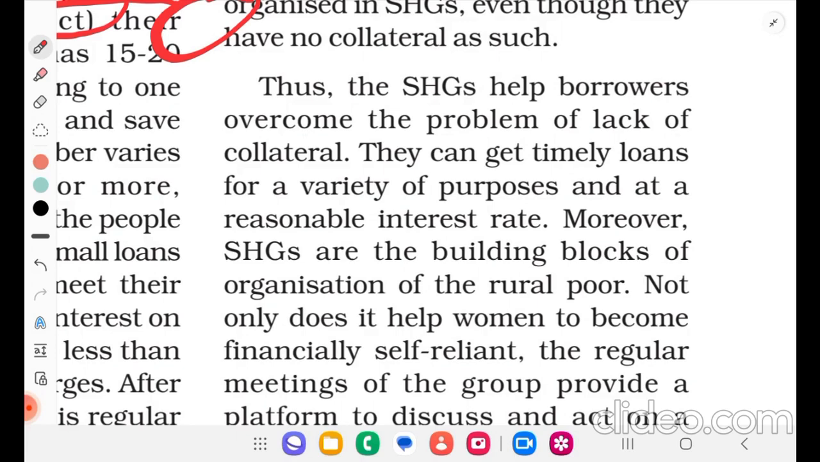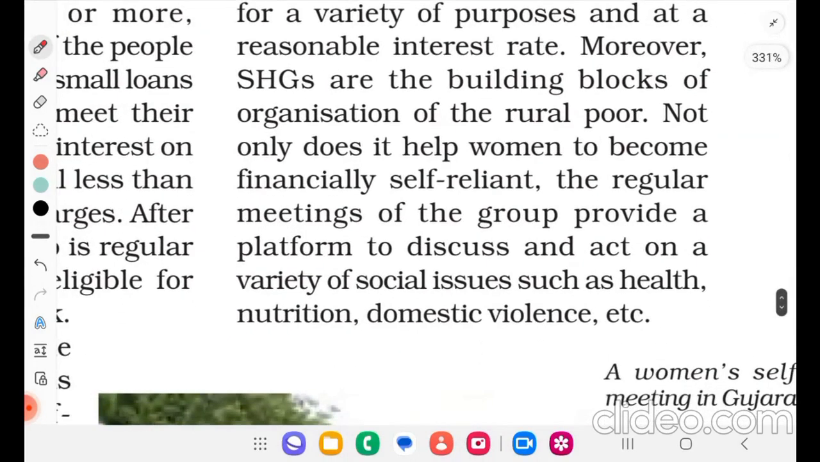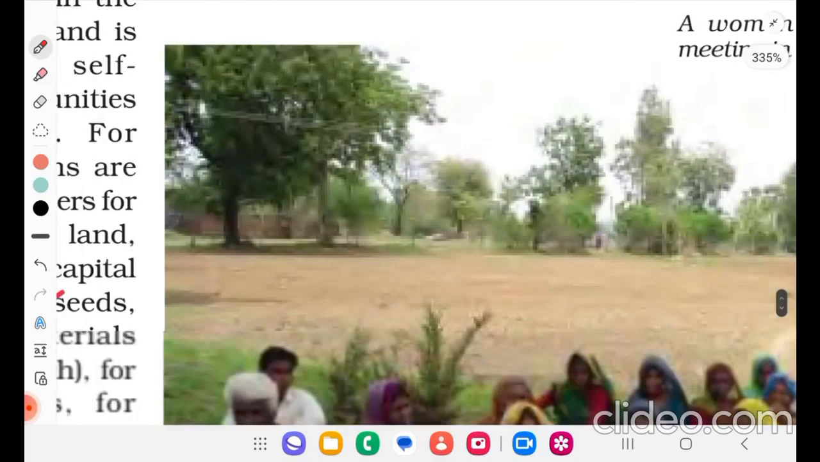Moreover, self-help groups are the building blocks of an organization of the rural poor. Not only does it help women to become financially self-reliant, the regular meetings of the group provide a platform to discuss and act on a variety of social issues such as health, nutrition, domestic violence, etc.